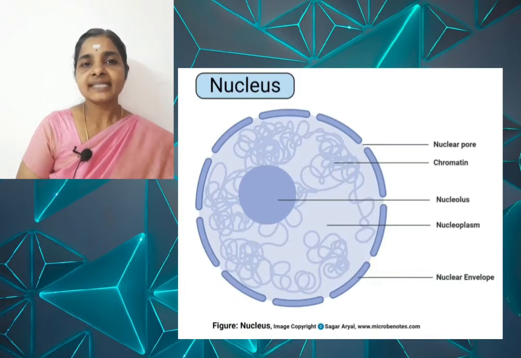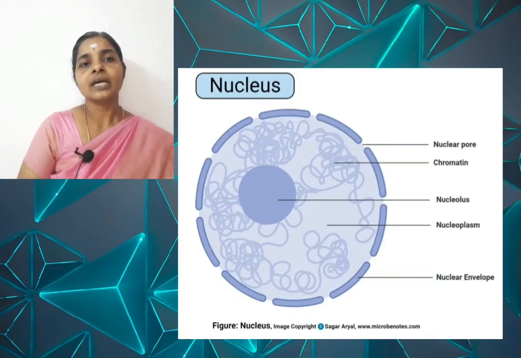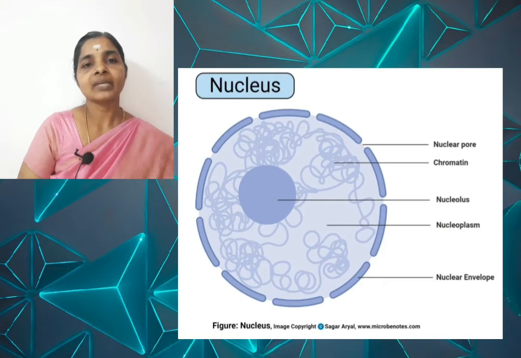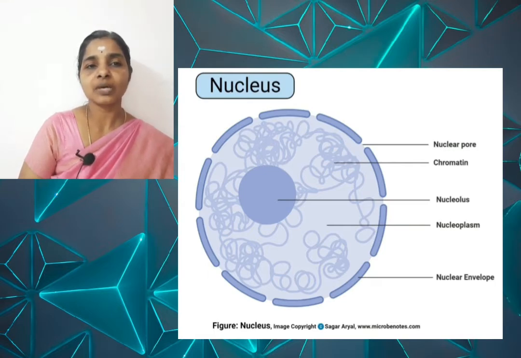Next is the structure of nucleus. A single nucleus consists of an outer double membranous structure, which is called nuclear envelope or nuclear membrane. This nuclear membrane consists of small pores. It separates the contents of the nucleus from the cytoplasm.